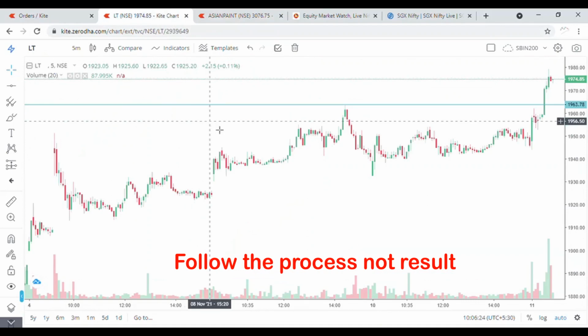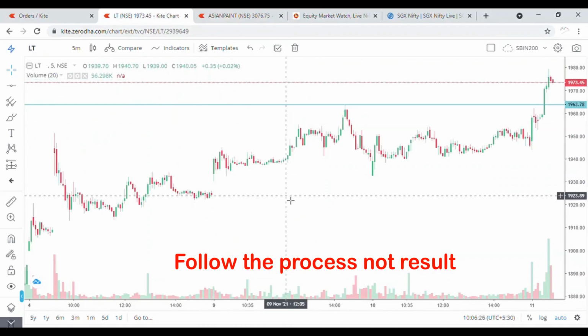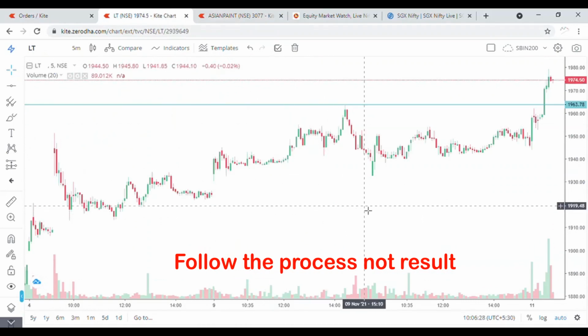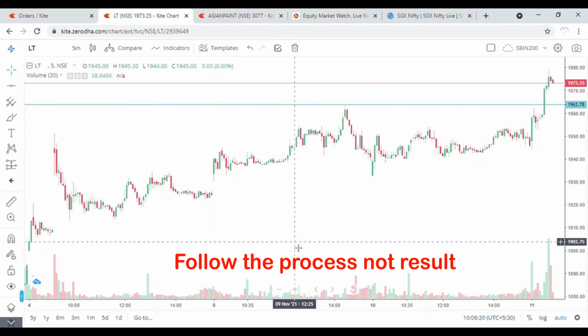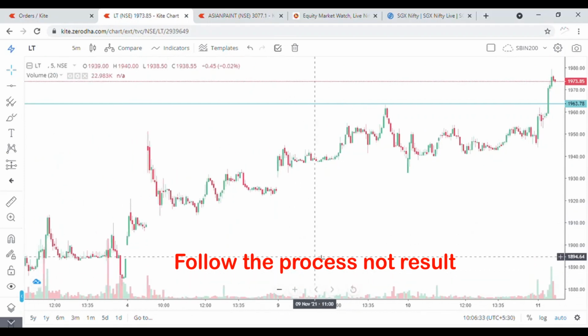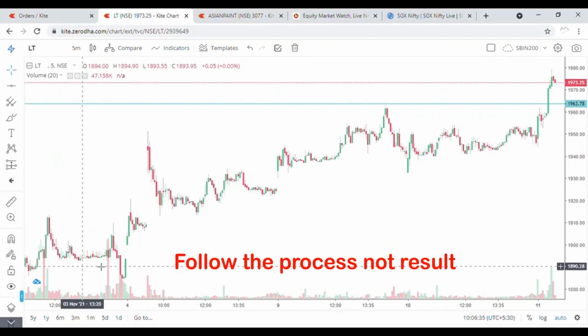Let us take LT first. What is the reason for selecting this stock? As you can clearly see, the dominating pressure in this stock is buying.